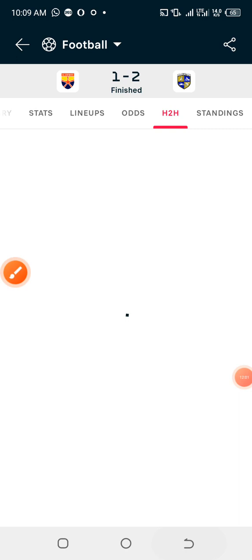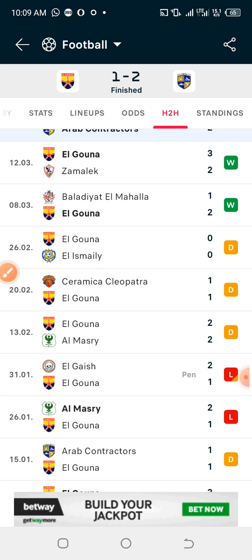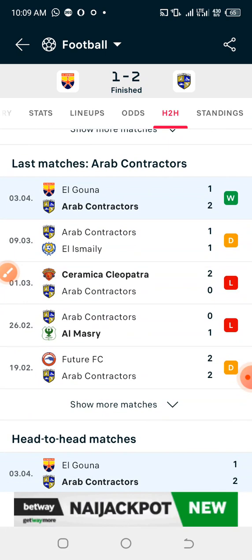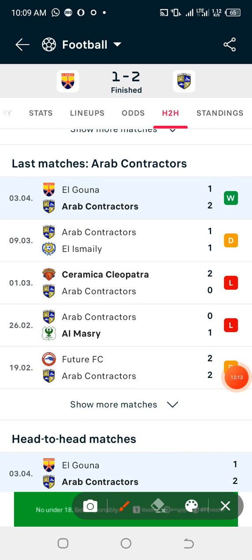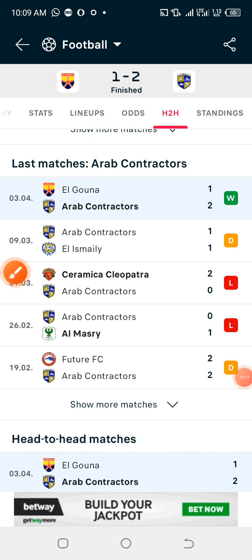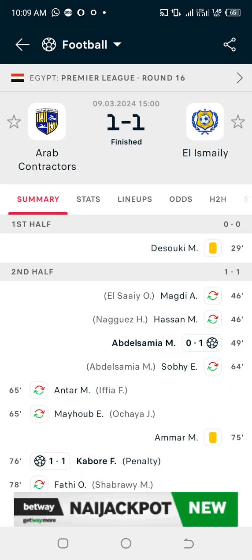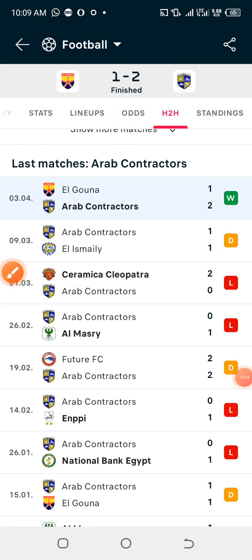So the Egypt League happens to be one of the easiest leagues to predict your first 10-minute straight draw. Now let us move on to the away team, and let's check the last 5 games and what they've had in the first 10 minutes of it. This match ended 1-1, and the first goal occurred in 49 minutes. Okay, let's check the next game.